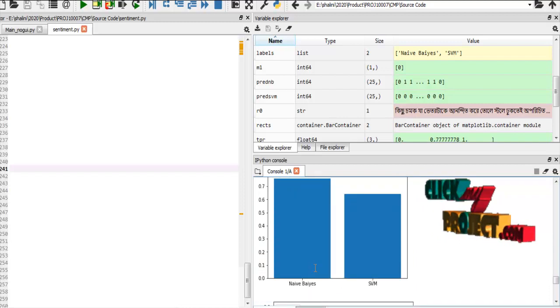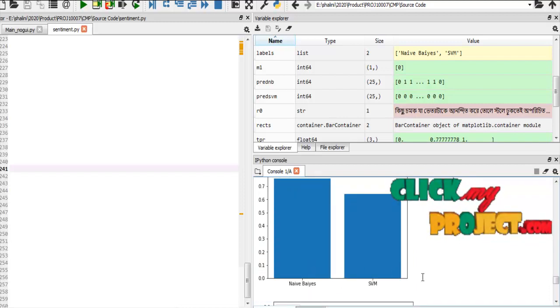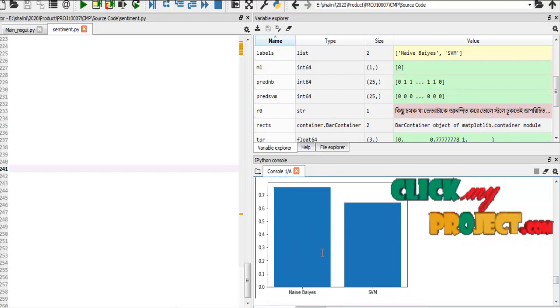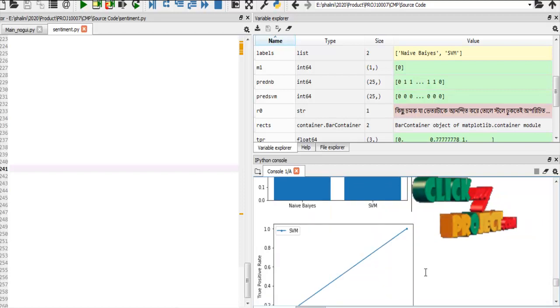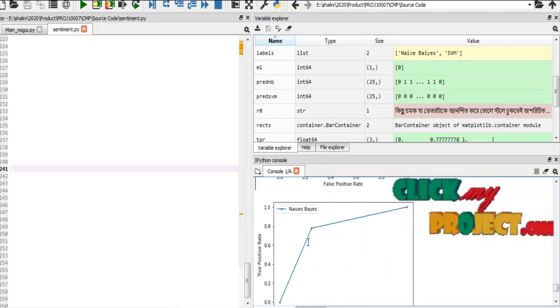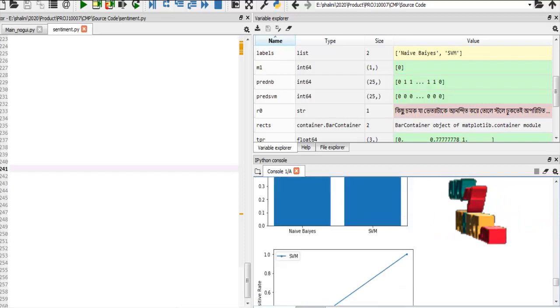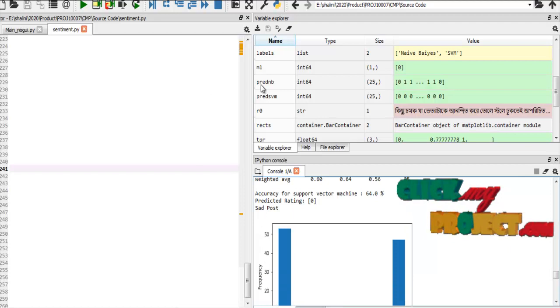After that the graph is displayed. The graph shows the comparison between the two accuracies for Naive Bayes and SVM, and it also displays the ROC curve for SVM and the ROC curve for Naive Bayes. This is our final output part.